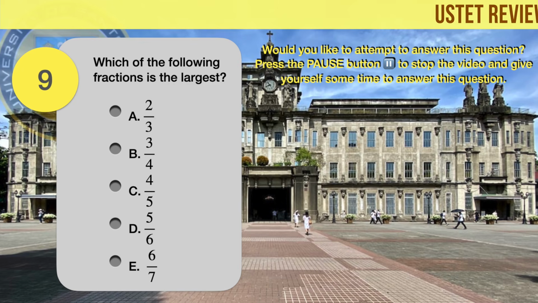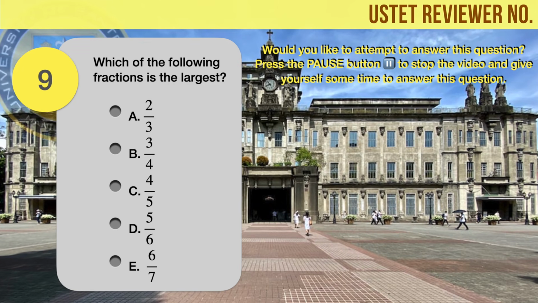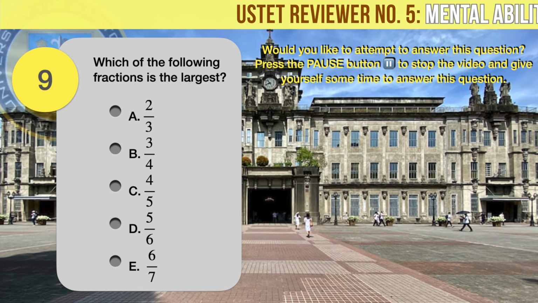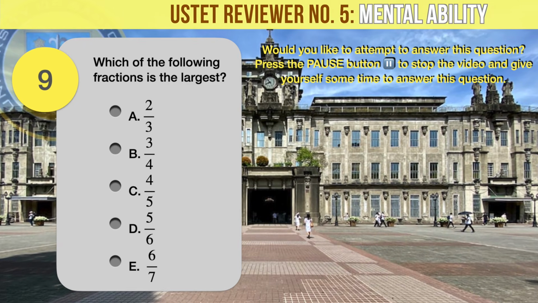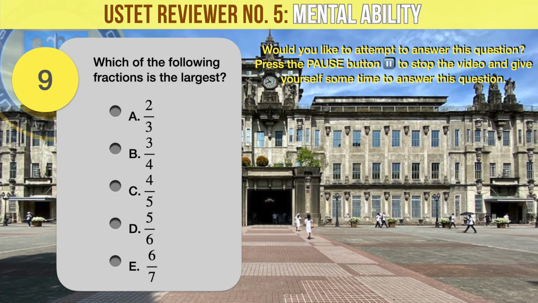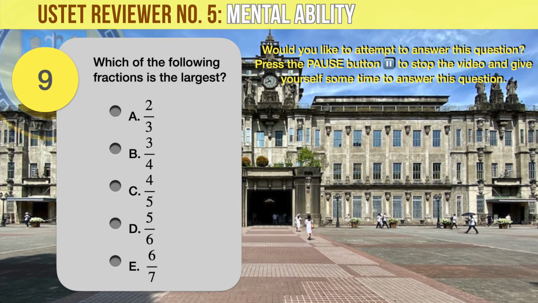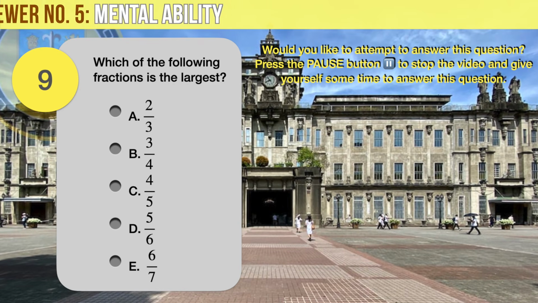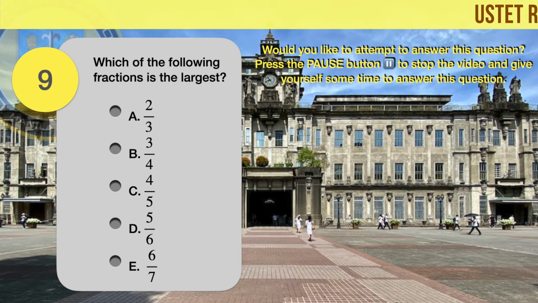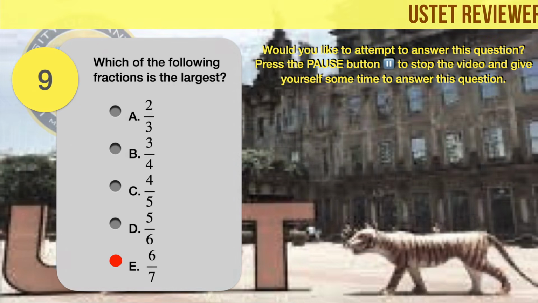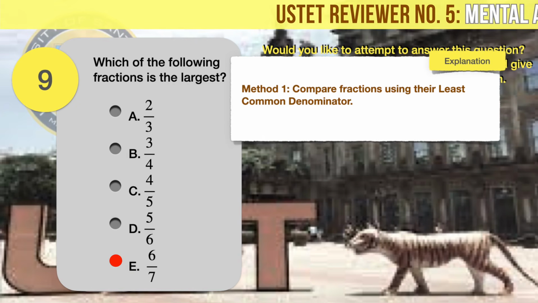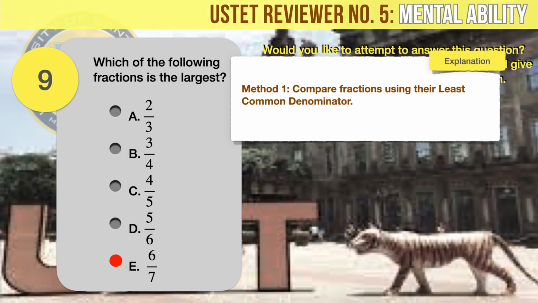Question number 9. Which of the following fractions is the largest? A. 2/3. B. 3/4. C. 4/5. D. 5/6. E. 6/7. The correct answer is E. 6/7. There are different methods to compare fractions with the objective of determining which is biggest, or smallest.